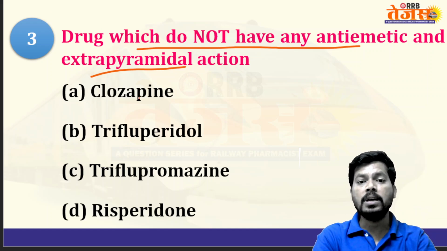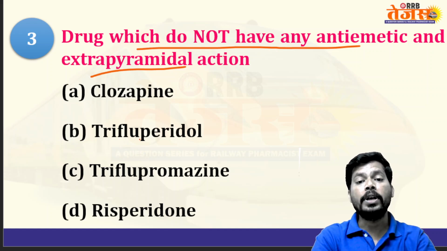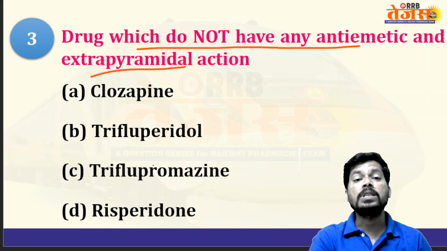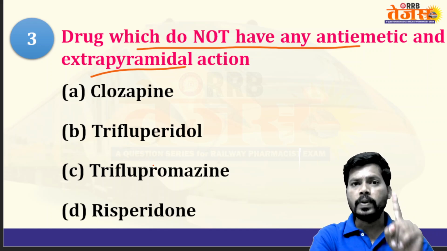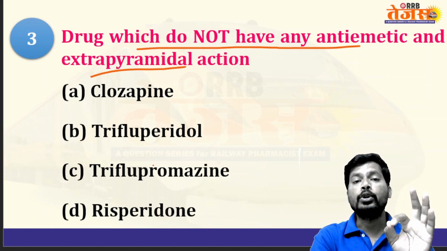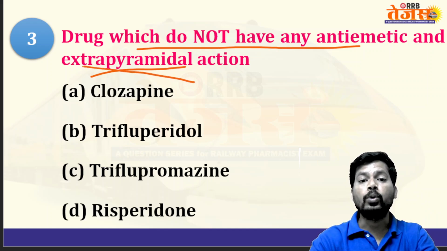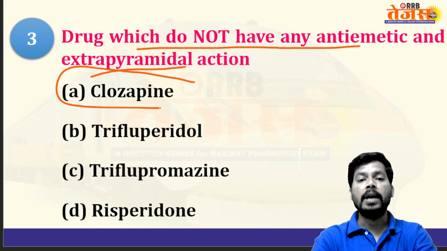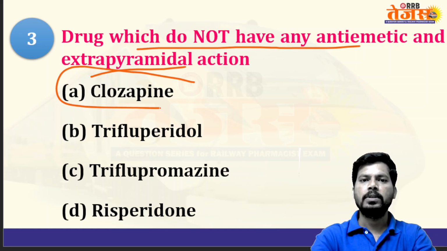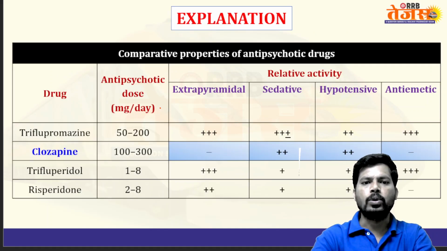Clozapine is a second generation or atypical antipsychotic; trifluperidol, triflupromazine, risperidone, all these are first generation antipsychotics. All first generation are typical or classical antipsychotics. They produce extrapyramidal symptoms, Parkinsonism, as a side effect. But second generation drugs like clozapine do not have extrapyramidal symptoms. Extrapyramidal symptoms, for example, Parkinsonism. Yes, the answer is clozapine.